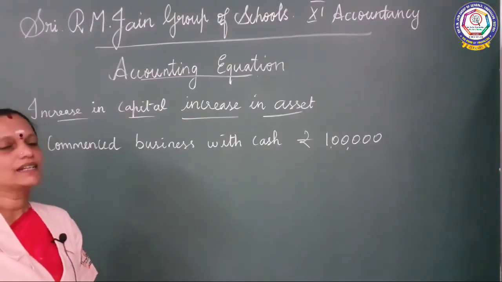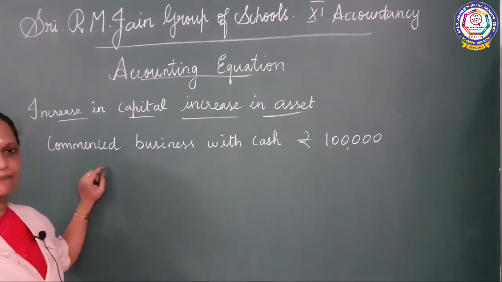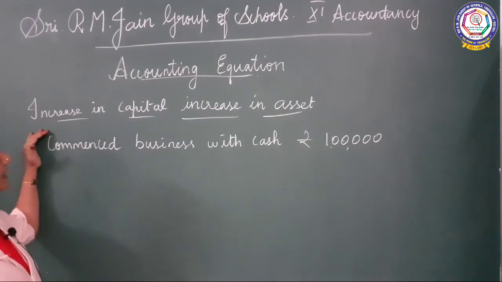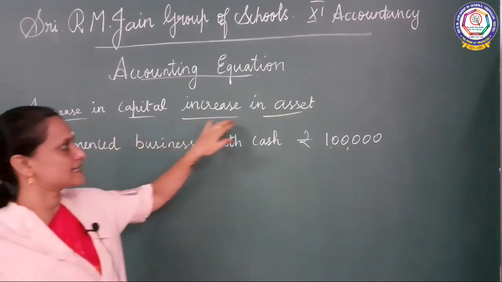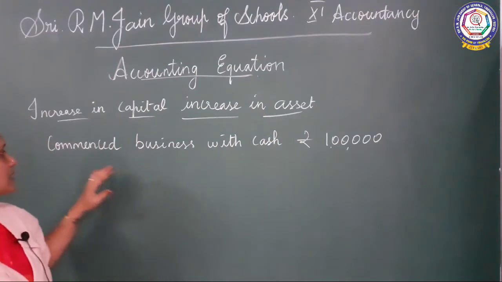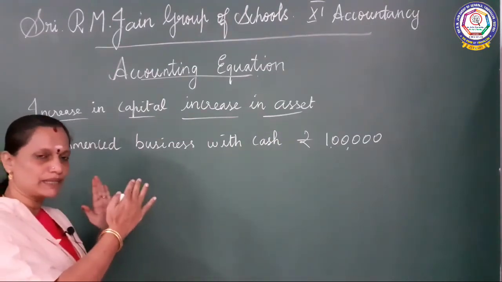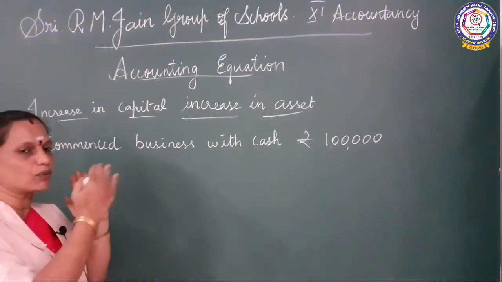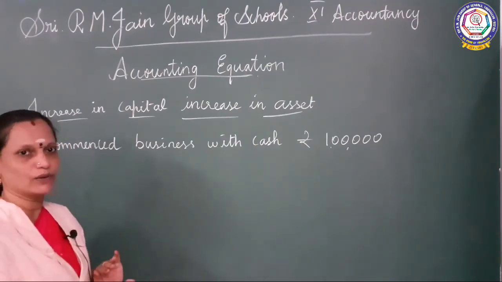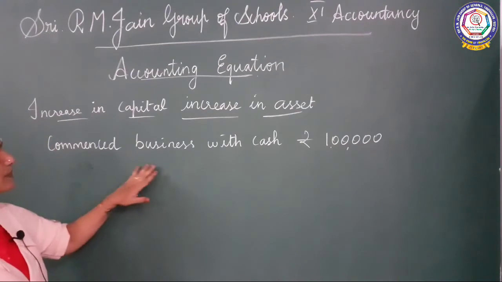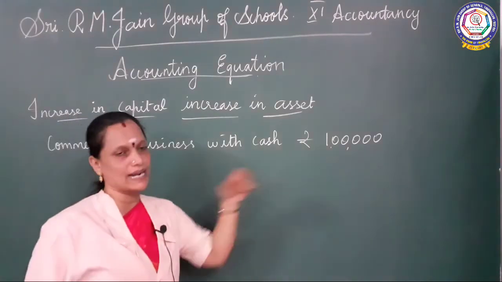Now we are going to see one example. Increase in capital, increase in asset. In the accounting equation, both sides, capital plus liability and the asset, should come equally. See here: commenced business with cash rupees 1 lakh.